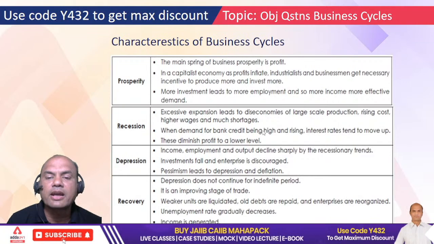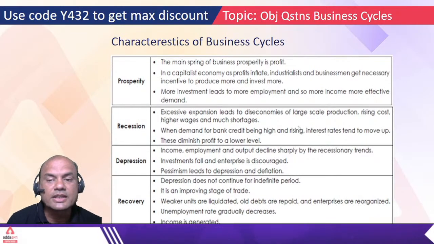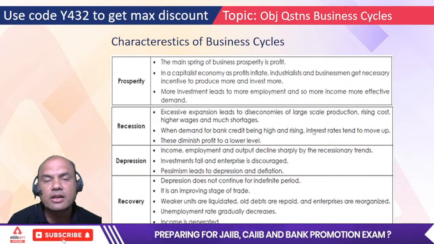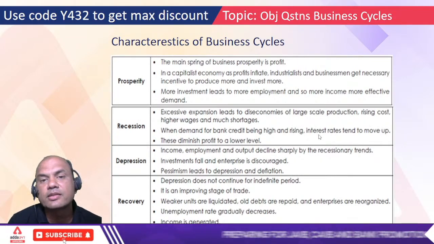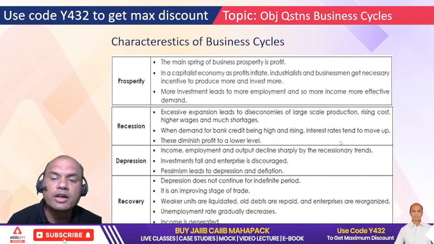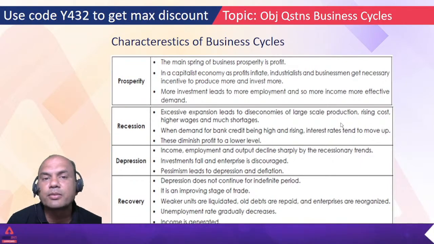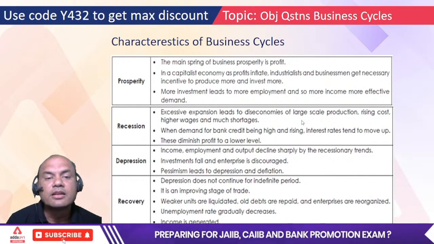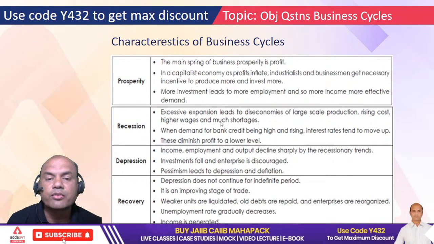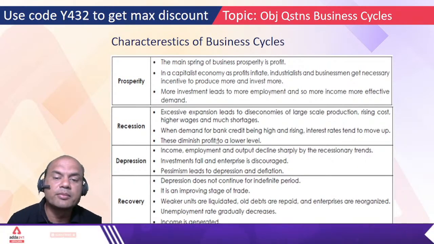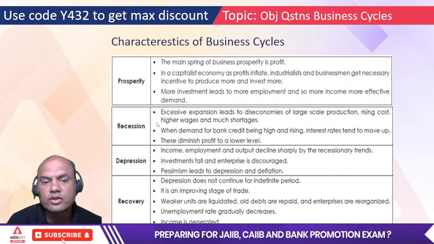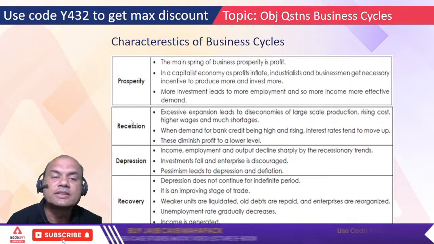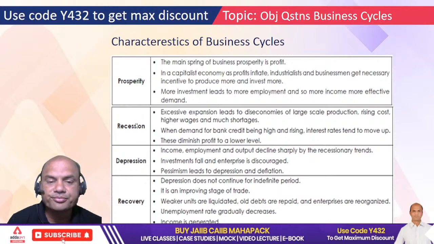When demand for bank credit is high and rising, interest rates tend to move up. What does that mean? RBI or the central bank will try to move the interest rate up, and that means it's a contractionary policy. It gives a signal that prosperity is over now, we are going into the recessionary phase. This will diminish the profits at a lower level, right? So recession is the second step after prosperity, remember.